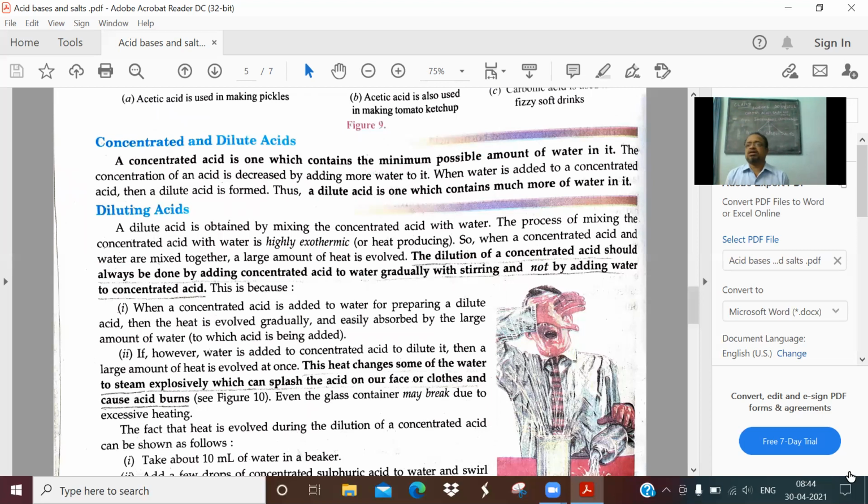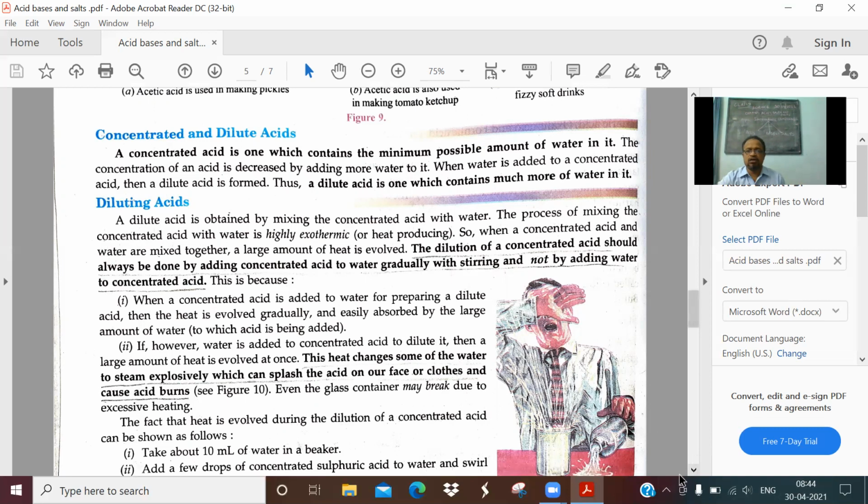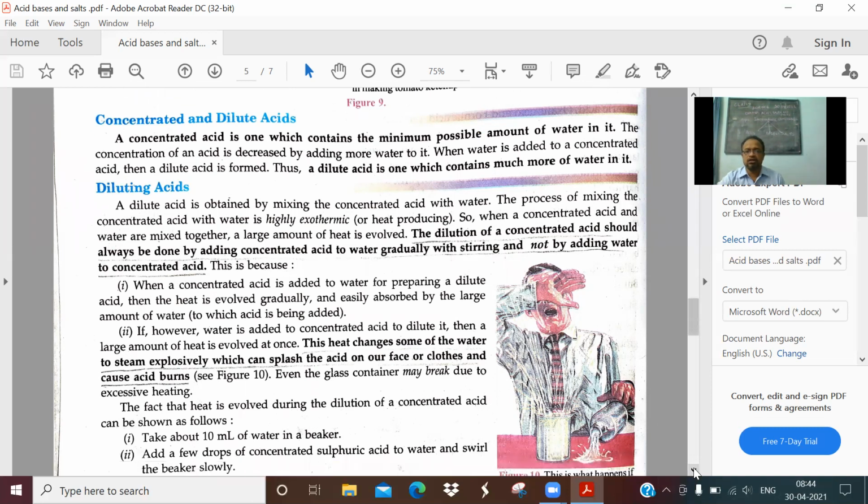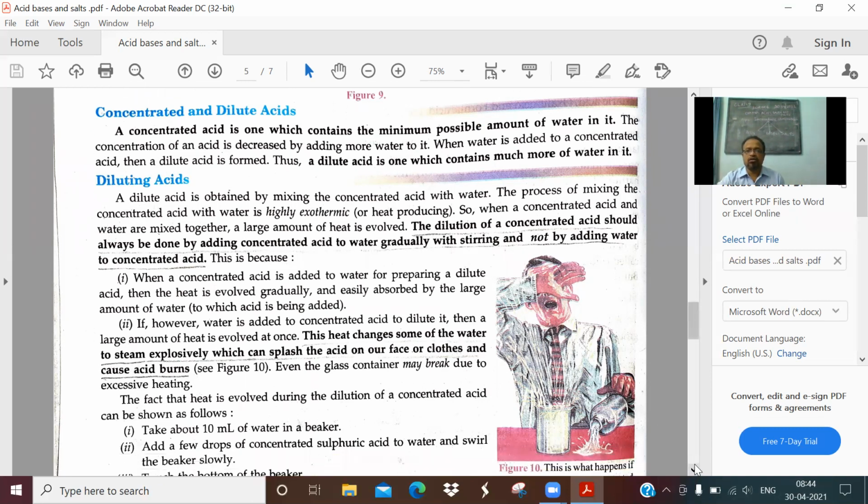Now, concentrated and dilute acids. I was telling you about dilution of acids. Look at the diagram. It is a dangerous situation showing one person diluting the acid and meeting with an accident. The reason for it I am going to explain to you.